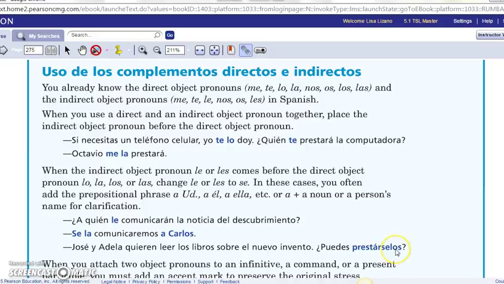The los is the direct object pronoun that's replacing the noun libros. The se is the indirect object pronoun replacing José y Adela. Originally, it would have been les for the two of them, but we're not allowed to have les los, so it was changed to se.